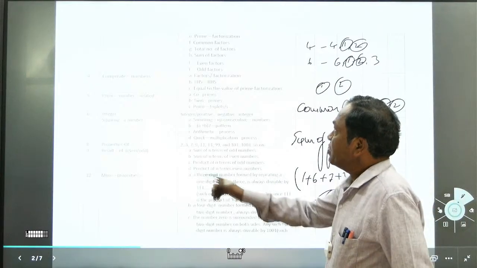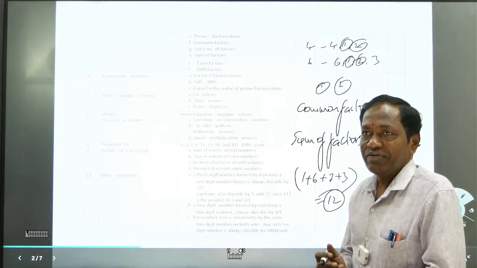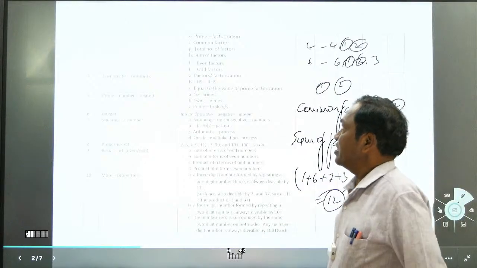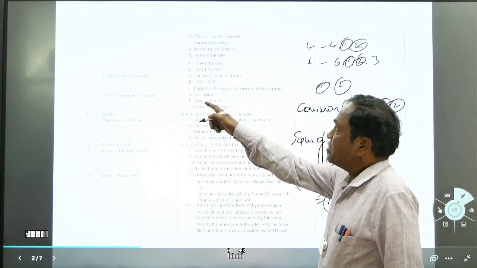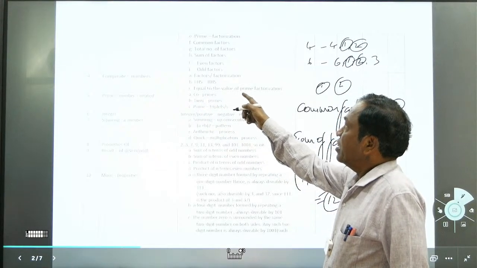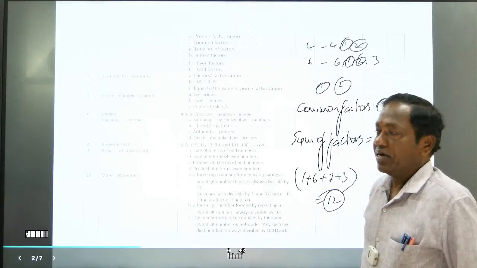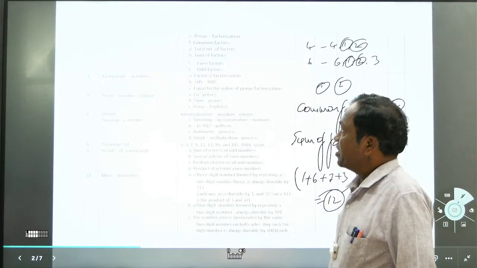Okay. And a composite number, factors, factorization. Factorization is the total value. Factors are what? Any number of factors, you can say prime factors. And LHS equal to RHS. It means the composite number is equal to its prime factorization. That is, LHS equal to RHS, equal to the value of the prime factors. Again I put it like that.